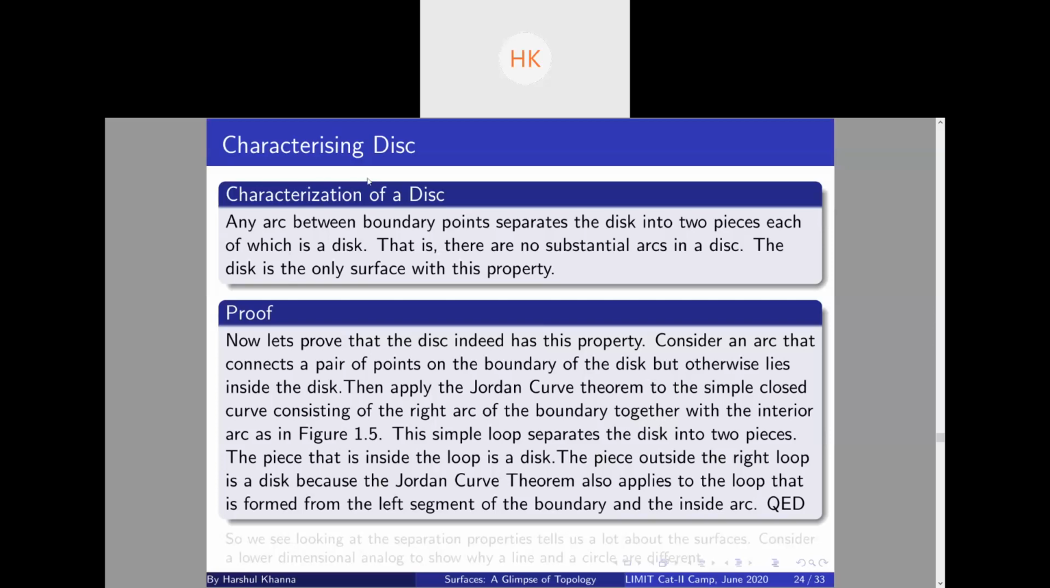Yes, cool. So we see that looking at the separation properties of a surface can tell us a lot about it. Consider a lower dimensional analog to see why a line and a circle are different. Can you see why a line and a circle are different? If someone sees why, just unmute yourself and speak up.